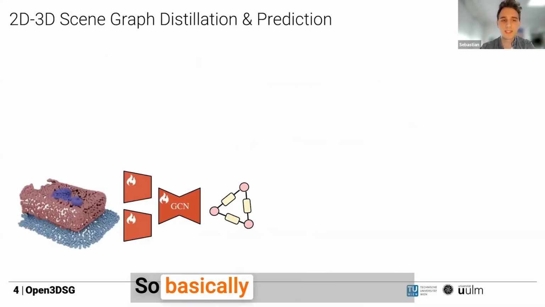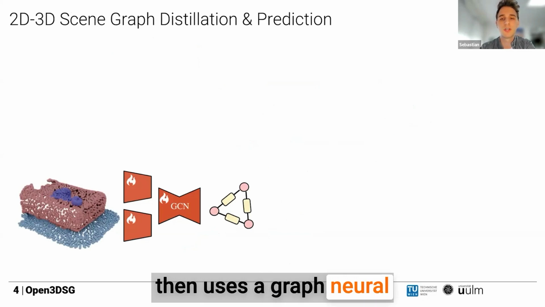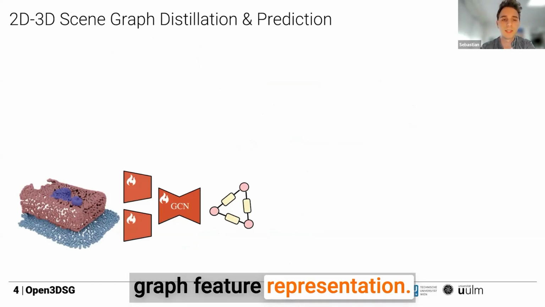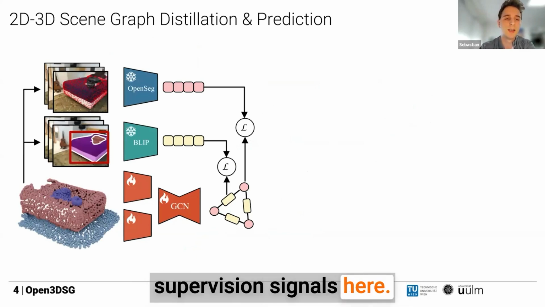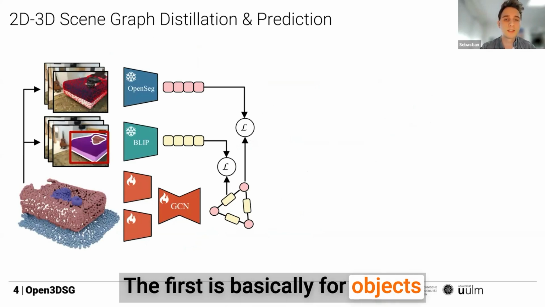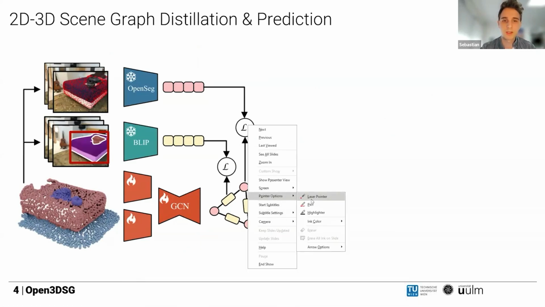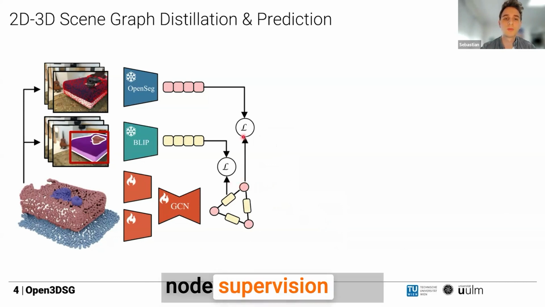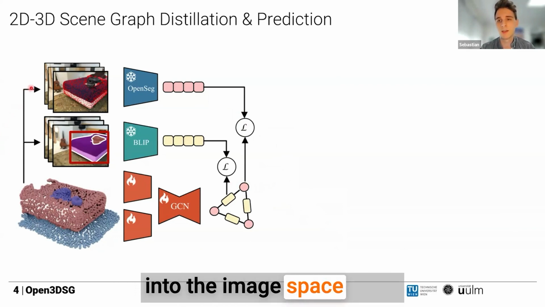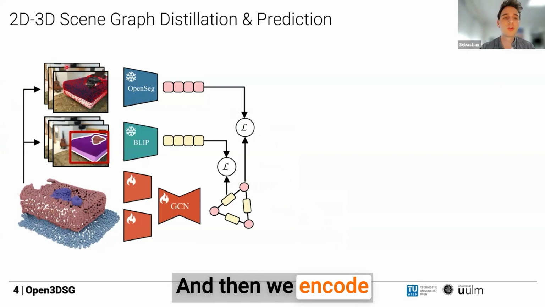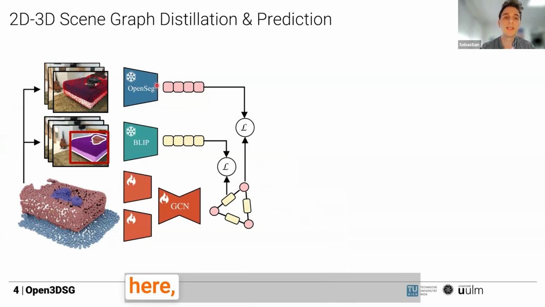A little bit more in detail. We want to learn this graph neural network, which takes in the point cloud and then uses a graph neural network to produce this graph feature representation. Then we have two supervision signals here. The first is for objects, for the nodes in the graph. This is the node supervision loss. What we do is project the point cloud into the image space that's aligned with the point cloud. Then we encode all of these images with a vision language model, here OpenSeg, to get this visual feature embedding of the objects, which is aligned with language.